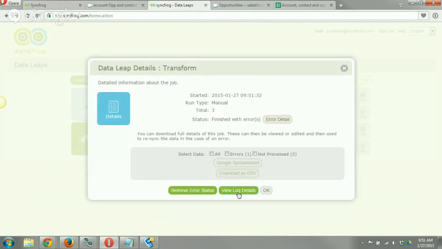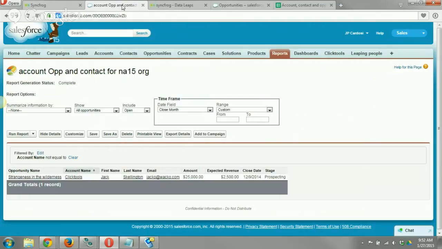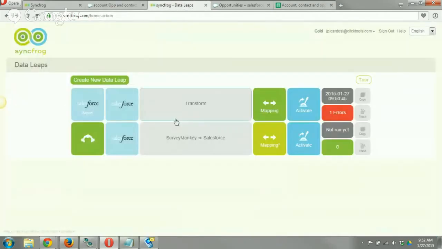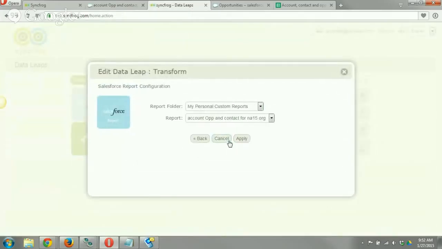Awesome. And for some reason, it's showing me 3 records when it should only be grabbing 1.